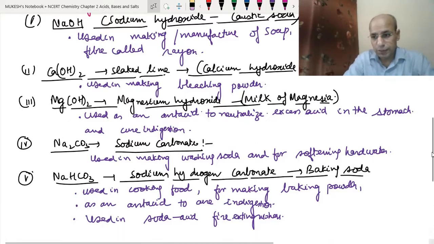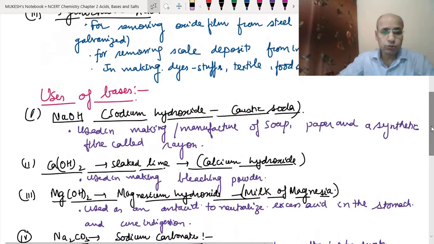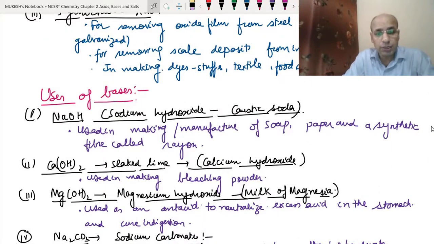So now let's repeat. See, the sodium hydroxide, which is called caustic soda, is used in the manufacture of soap, paper and a synthetic fiber called rayon. Rayon is an artificial silk which is made from the treatment of wood pulp with sodium hydroxide.